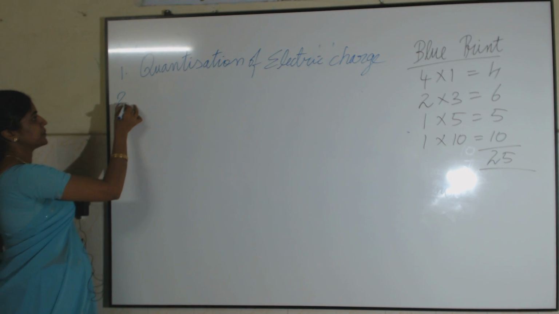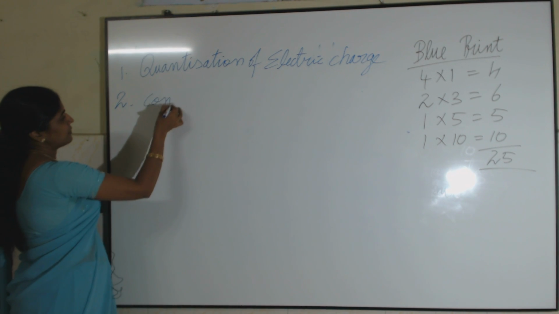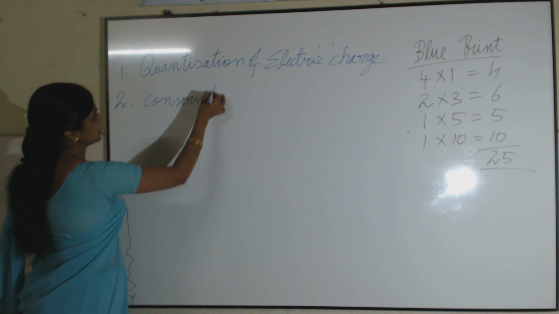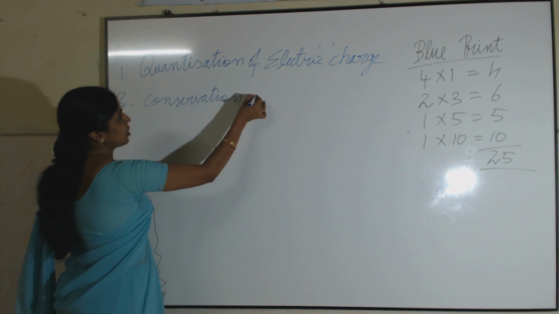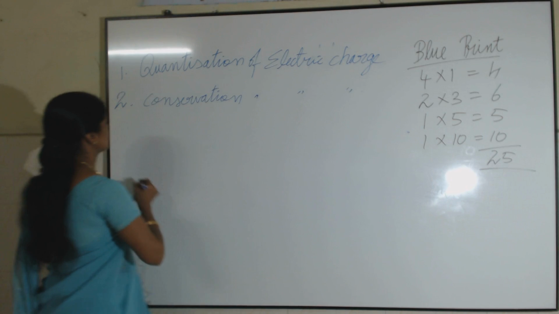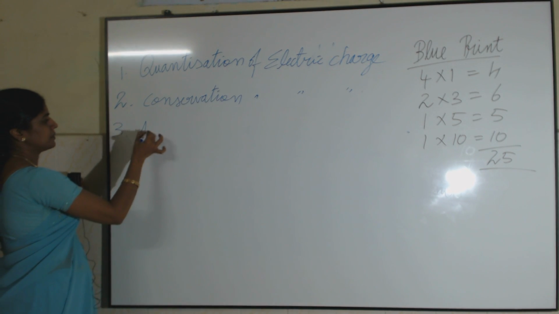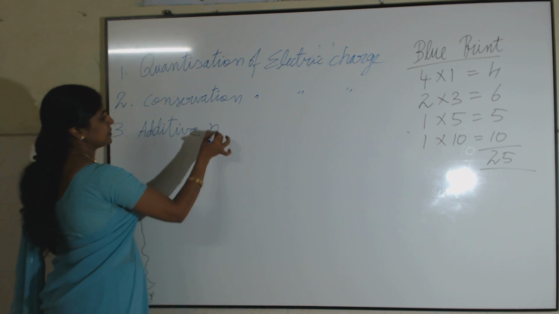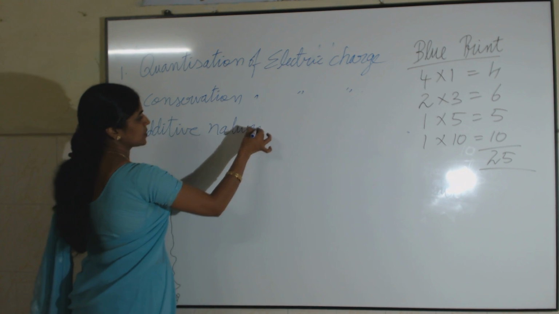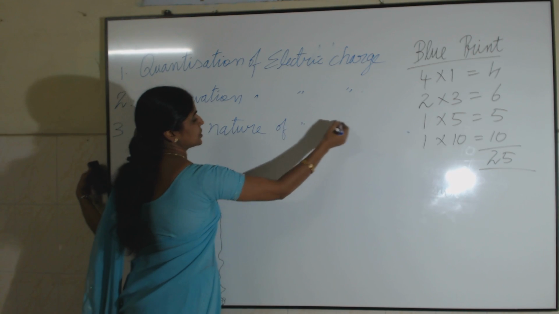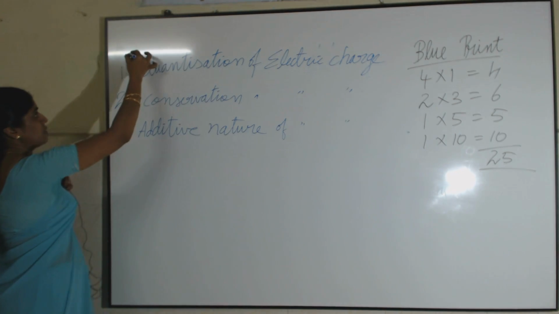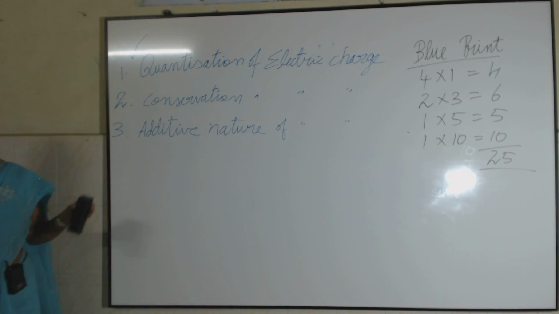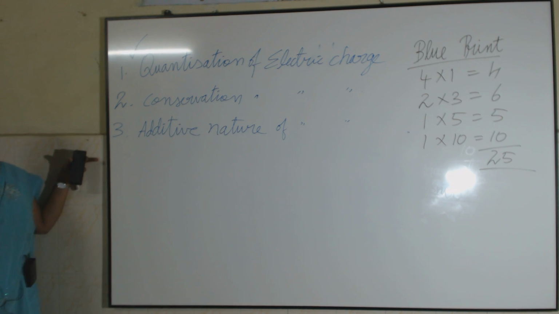Second, conservation of electric charge. Third, additive nature of electric charge. First we will see what is meant by quantization of electric charge.